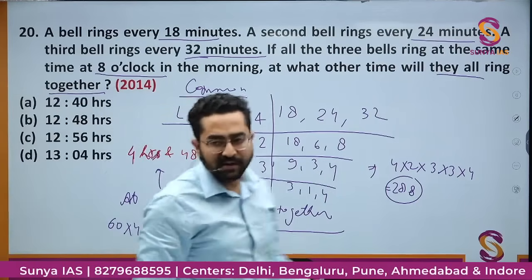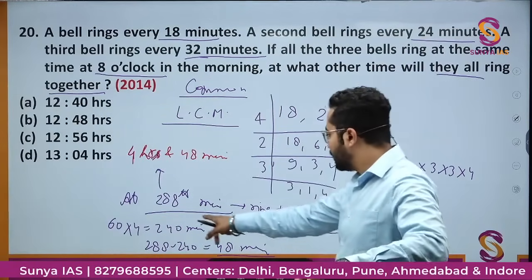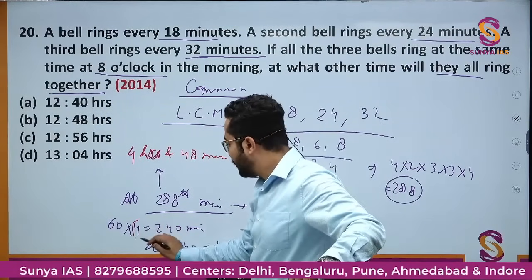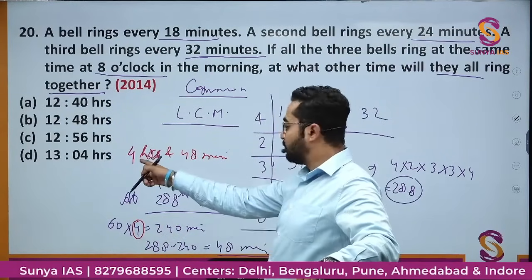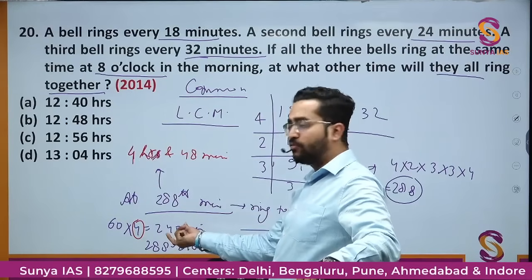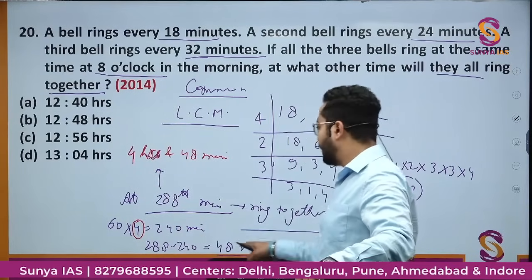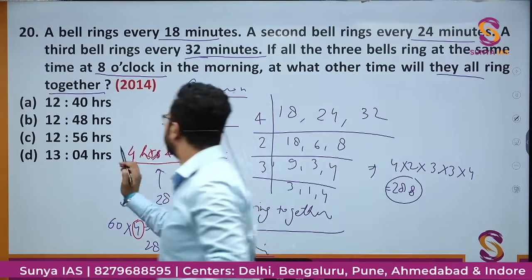How did we calculate? We divided simply by 60. So 4 times तो completely divisible हो जाएगा. So in 4 that will be 4 hours, then 240 minutes. How many will be remaining? 48 minutes. 4 hours 48 minutes.